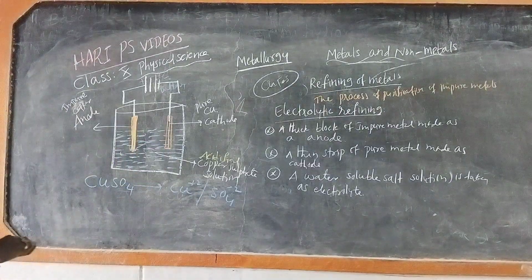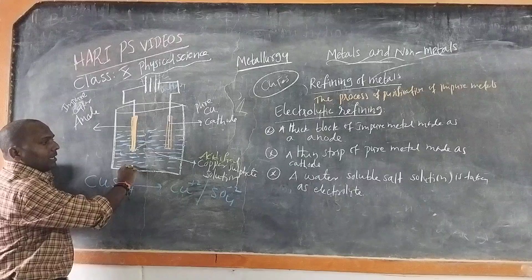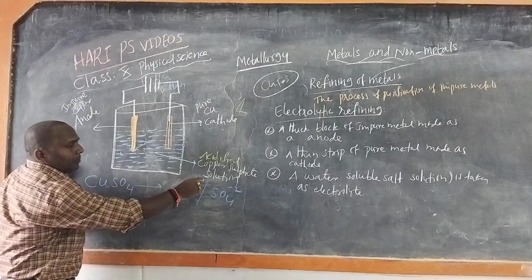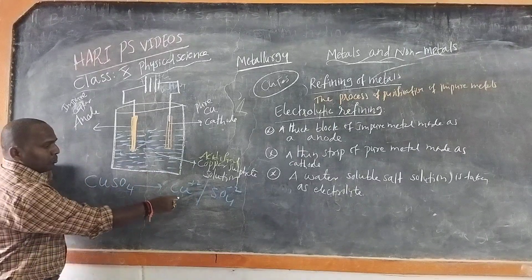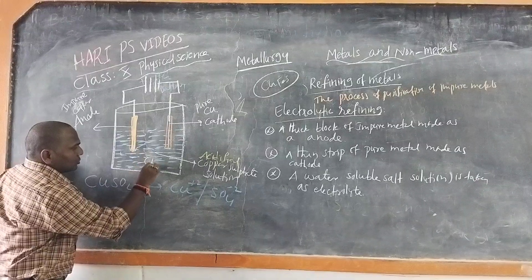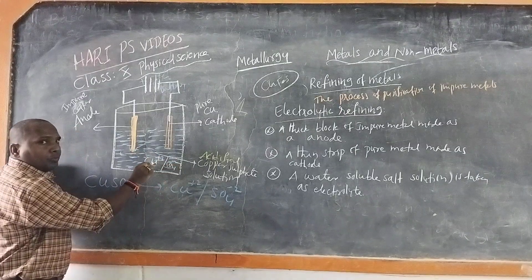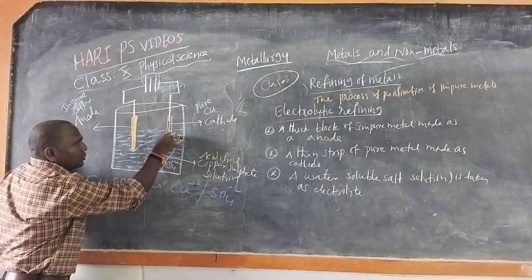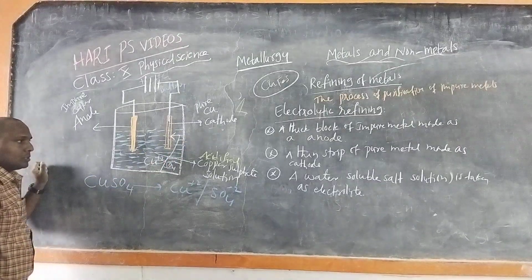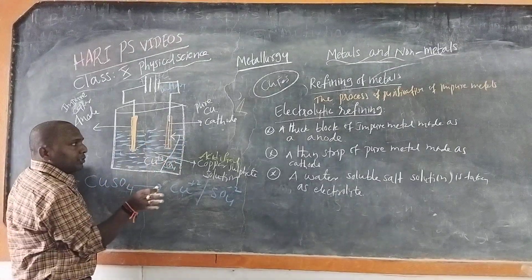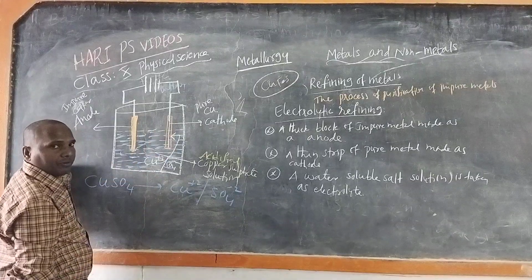On passing the electric current, copper sulfate solution has Cu+2 and SO4-2 ions. These Cu+2 ions migrate to the pure copper cathode and deposit. As we know, the cathode has excess of electrons.